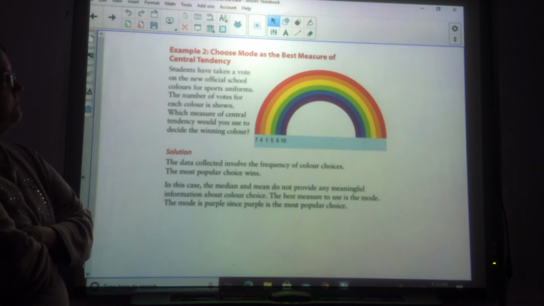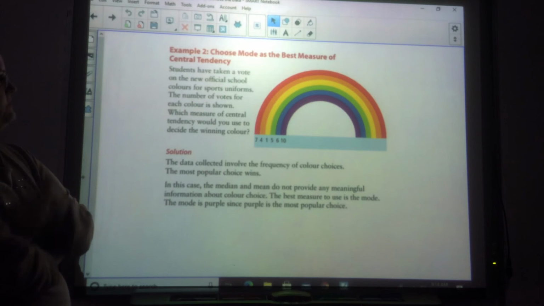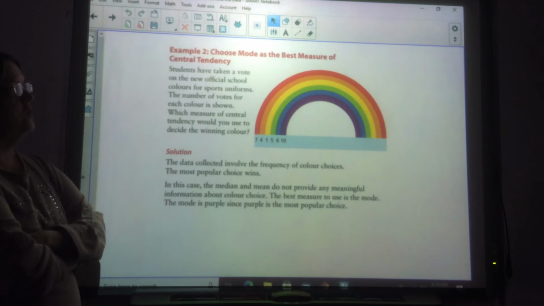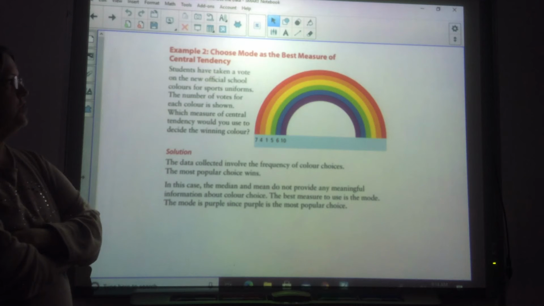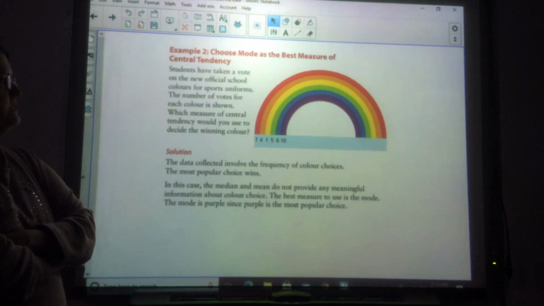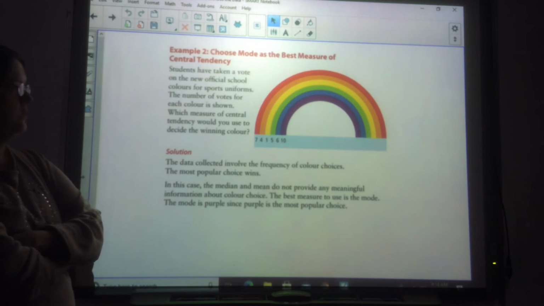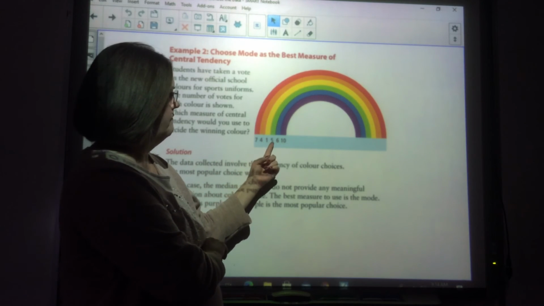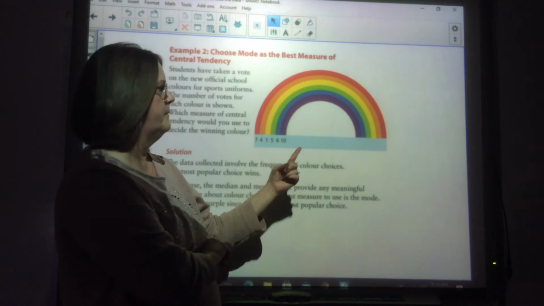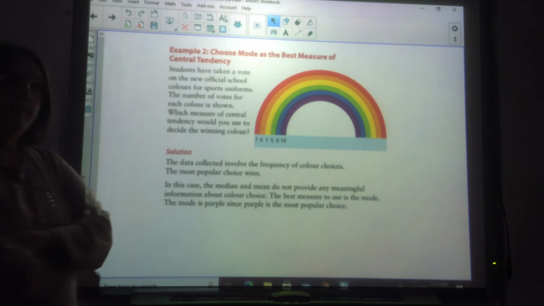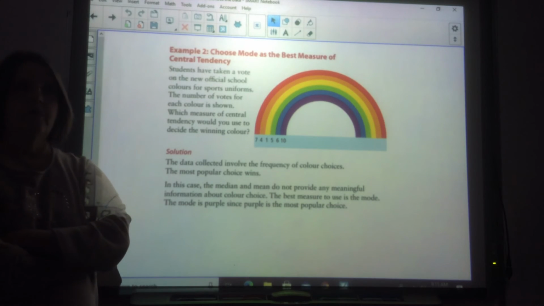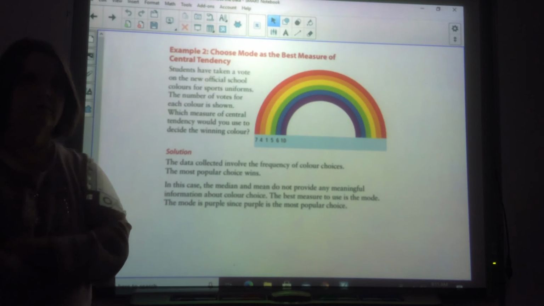All right, now here's another one. It says when you choose mode as the best measure of central tendency. Students have taken a vote on the new official school colors for their sports uniforms. The number of votes for each color is shown. Which measure of central tendency would you use to decide the winning color? And if you look, they've got 7 on red, 4 on orange, 1 on yellow, 5 on green, 6 on blue, and 10 on purple. And so that would be the mode. That's the one who got the most votes. When we did our presidential election this year, that's how that was determined. That was a mode vote.